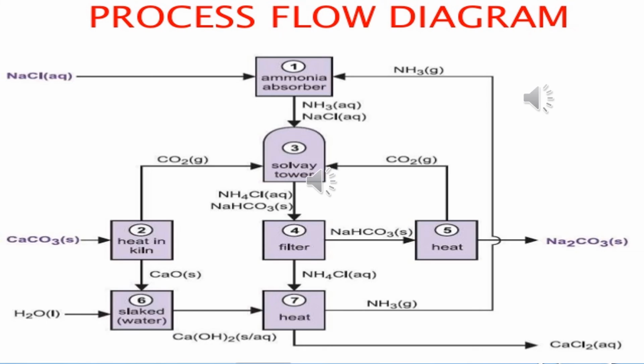Now what will happen to the ammonium chloride? Here in chamber 2 you can see that calcium carbonate is decomposed. When it is decomposed, it is converted into carbon dioxide and calcium oxide. From these two products, carbon dioxide is fed into the carbonation tower or the solvator, which is pointed as 3.